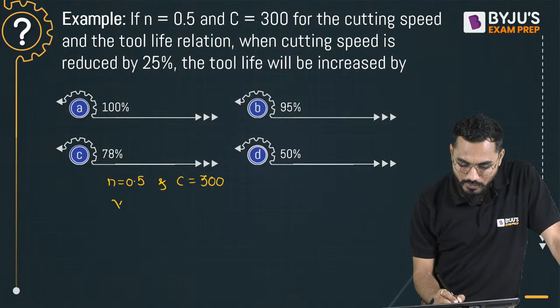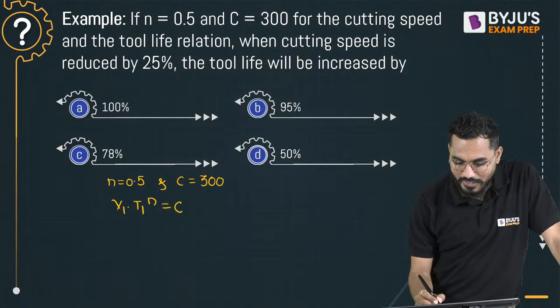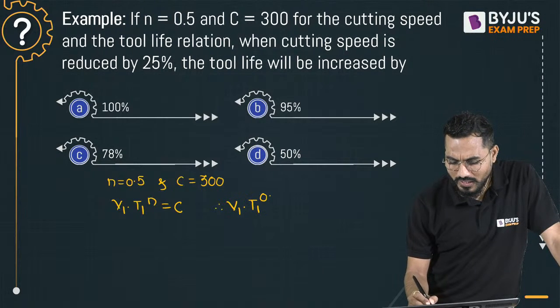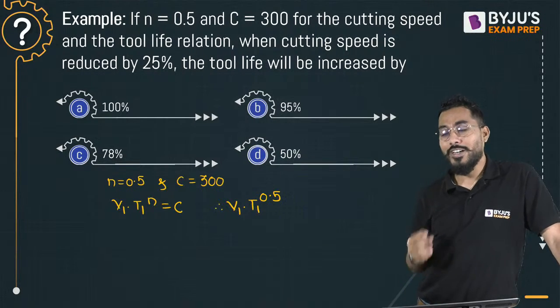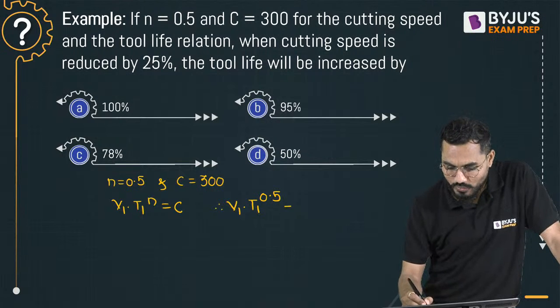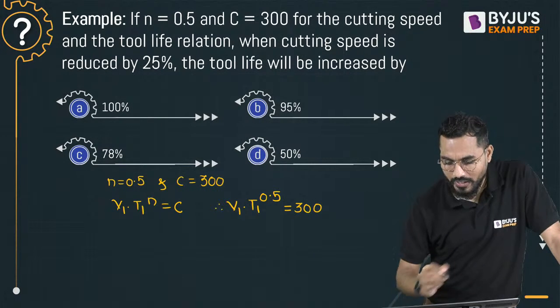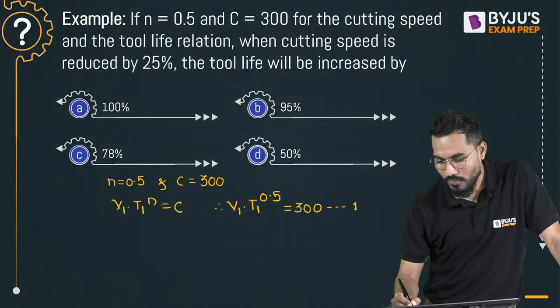What is Taylor's tool life equation? V1 into T1 raised to n is exactly equal to C. Instead of that, I'll write V1 into T1 raised to 0.5 is exactly equal to C. What is C? 300. You put it and set it as equation number 1.